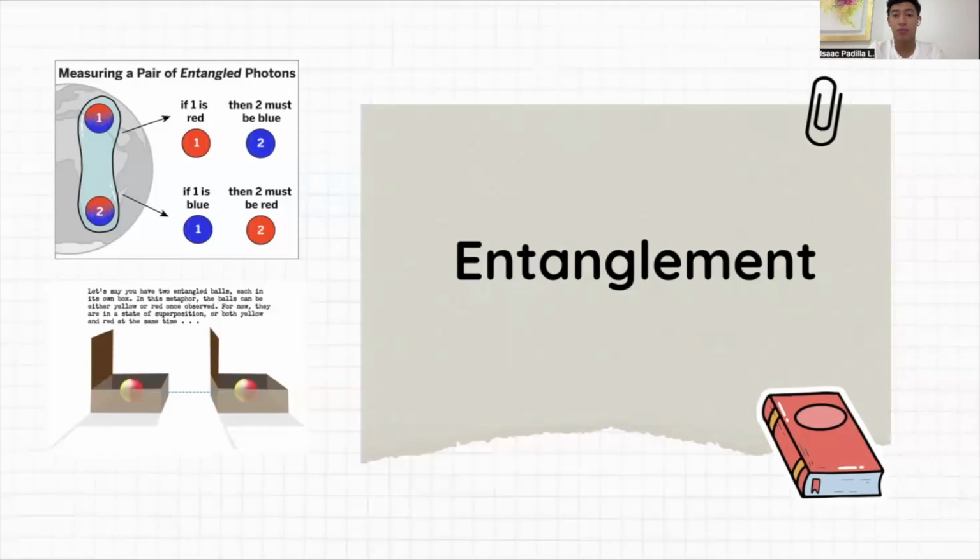Now we have the second principle of quantum mechanics, entanglement. What is entanglement? Entanglement is when two or more particles are linked together, or entangled. No matter how far apart or how near they are, what happens to one happens to the other. Even if one is on the other side of the universe, what happens to one entangled particle happens to the other, and this happens at the speed of light.